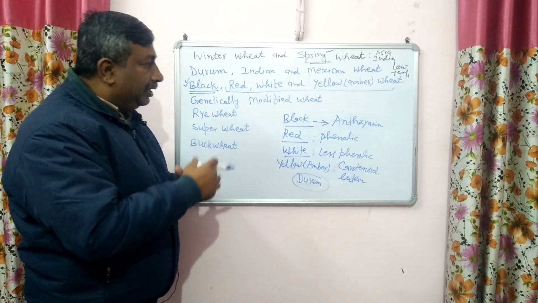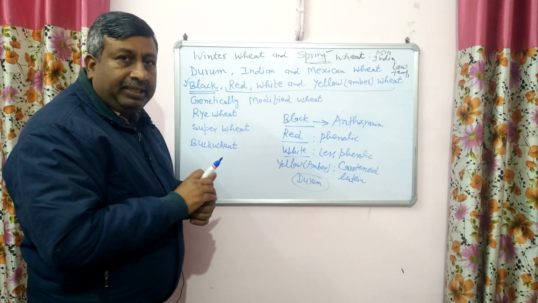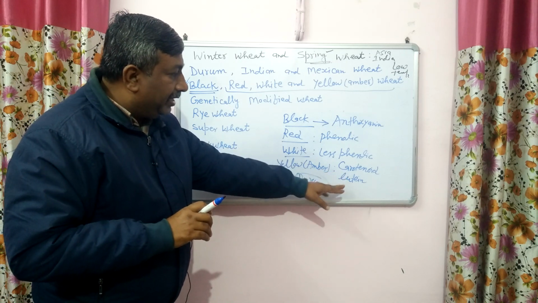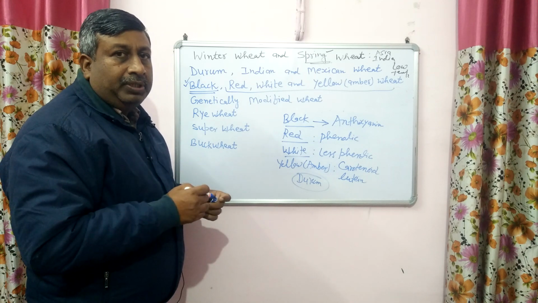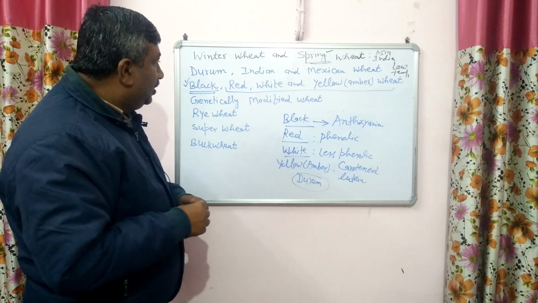So now you can understand why there are different types of color: because of anthocyanin, because of phenolic compounds, and because of carotenoid pigments, particularly lutein. So this may be asked in examination: why there are different types of color and which compounds are responsible for the color.